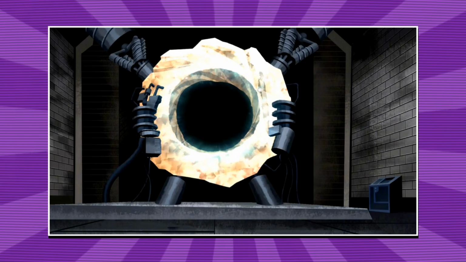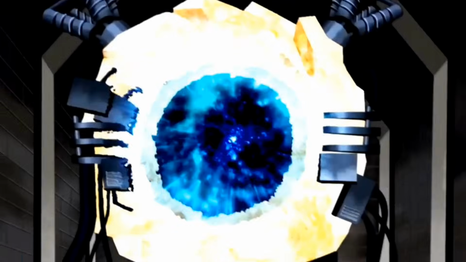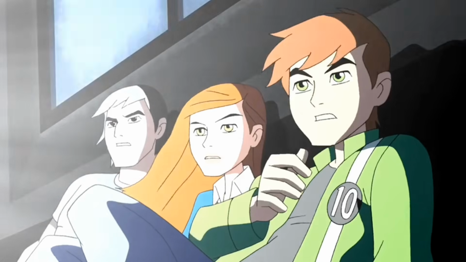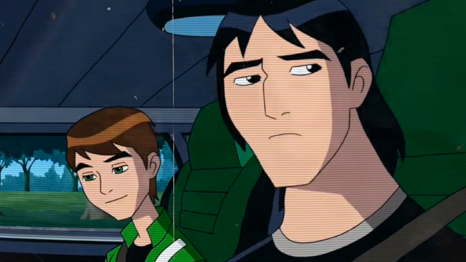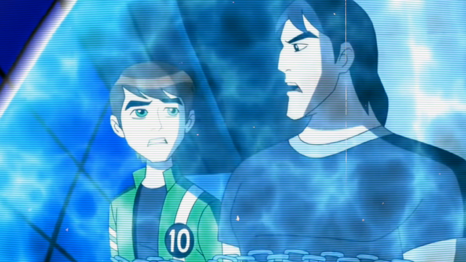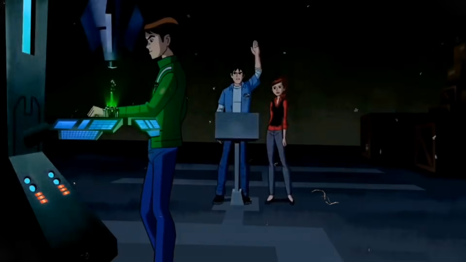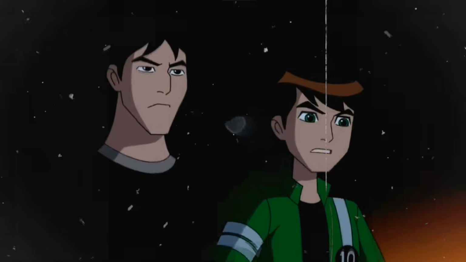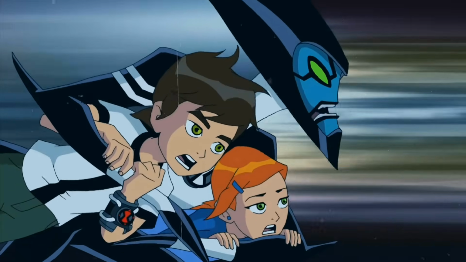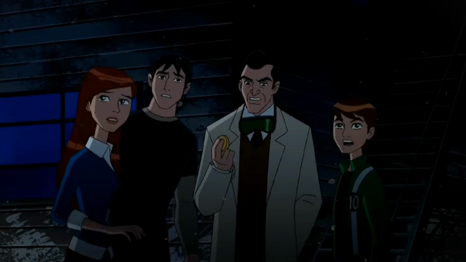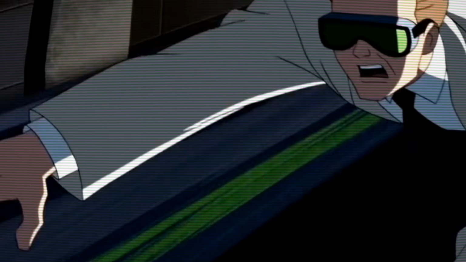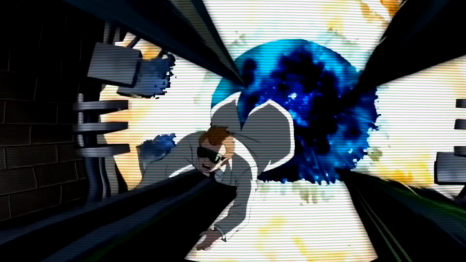So Ben asks Professor Paradox to take everyone back to the origin of the incident. Paradox agrees. The team travels decades into the past, to the day everything started. They arrive at a scientific experiment involving a dimensional portal. As the machine activates, something goes horribly wrong. Professor Paradox accidentally falls into the portal. Seeing his partner disappear, another scientist named Hugo jumps in after him, hoping to save his friend.